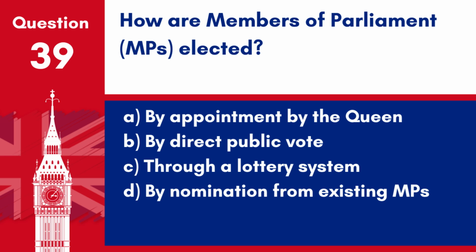Question 39. How are members of Parliament, MPs, elected? A. By appointment by the Queen. B. By direct public vote. C. Through a lottery system. D. By nomination from existing MPs. Answer B. By direct public vote. MPs are elected directly by the public through general elections.